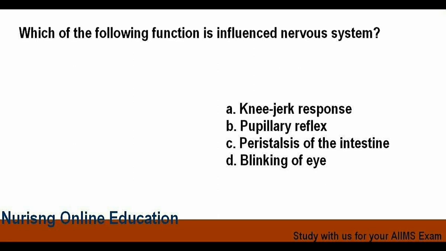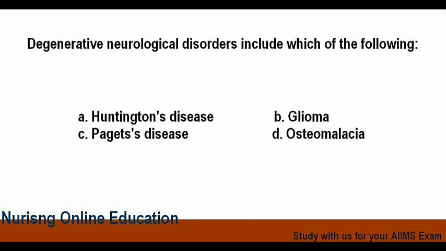Which of the following function is influenced by nervous system? Options are option A knee-jerk response, option B pupillary reflex, option C peristalsis of the intestine, and option D blinking of eye. And the answer is option C, that is peristalsis of the intestine.